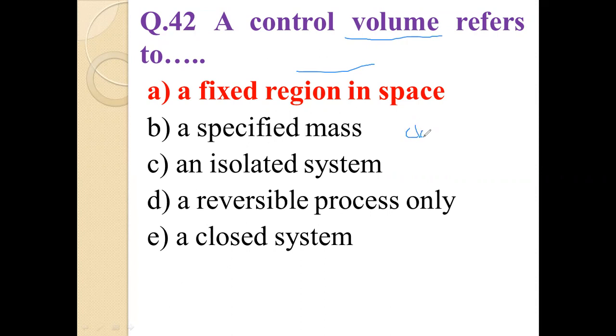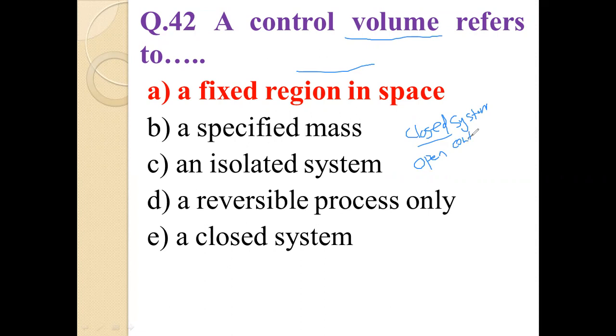I have already explained this part in my previous video. Please watch the previous video on YouTube. This closed system is known as a control mass, friend, and the open system is known as control volume. I have already explained these terms.